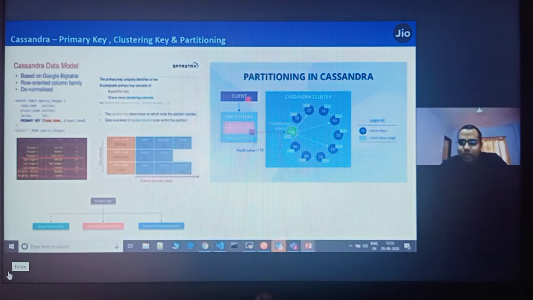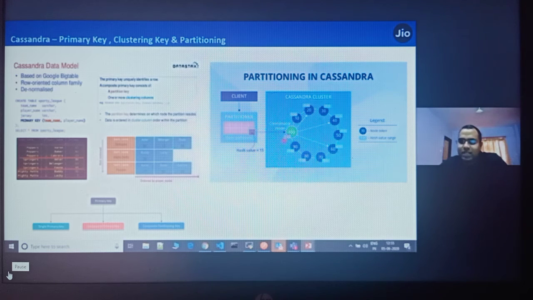The coordinator node is always the nearest to the application. 100 is the coordinator node. Node 100 sees that hash value 15 fits into node 20 because node 20 is nearest. So it will store 10 to 20. It will keep a copy in node 20 because of the token partitioning done, and it will store the copies. With a replication factor of 3, it will keep 3 copies on 3 different nodes.